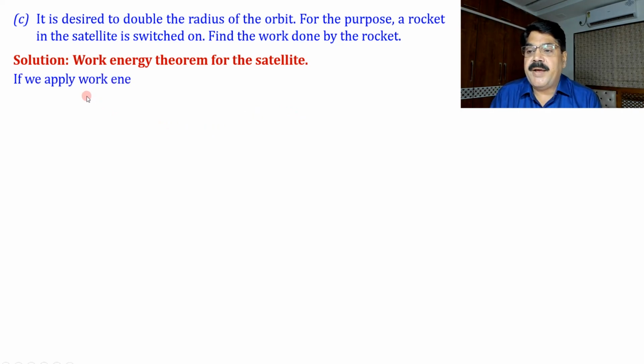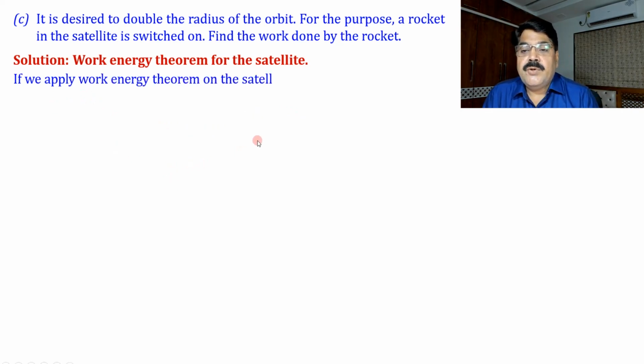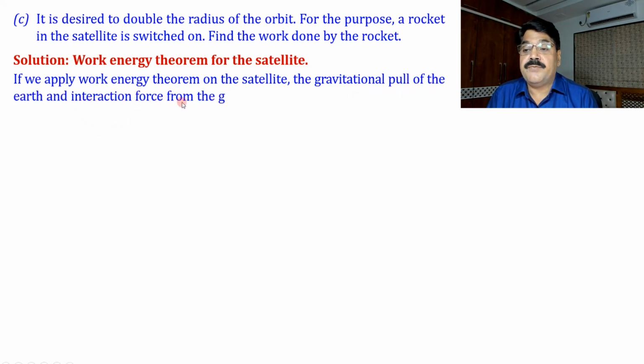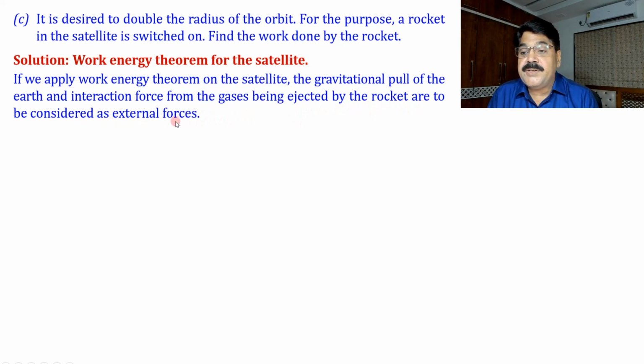So if we apply the work energy theorem on the satellite, the gravitational pull of the earth and the interaction forces from the gases being ejected by the rocket are to be considered as external forces, because now the gravitational pull of the earth on the satellite will also be an external force, and the interaction of the rocket with the gases being ejected, whatever force that interaction creates, will also be considered an external force on the rocket.